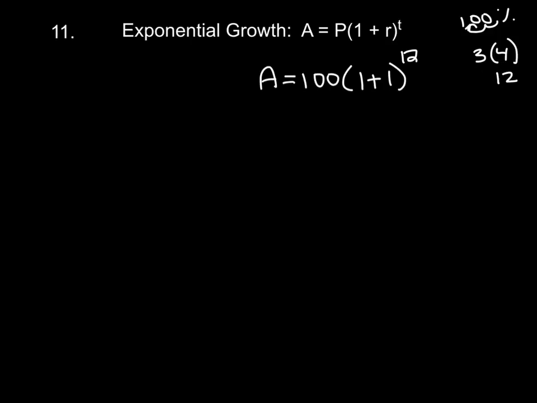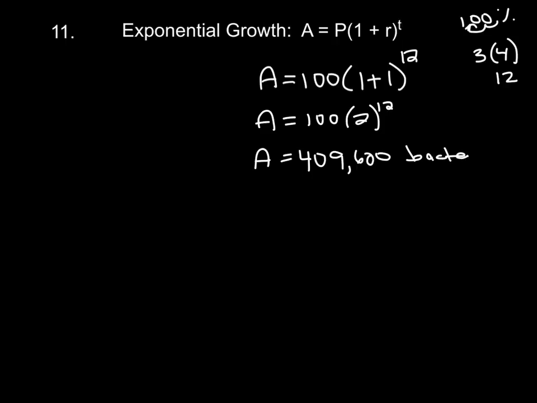All right, so all you have to do is just figure out what this is equal to. So I'm just going to rewrite this as 100 times 2 to the 12th power, and you can just plug that in your calculator, and when you do, it gives you 409,600, and I'm going to label that bacteria. So that's how many bacteria are present at the end of the 4th hour.